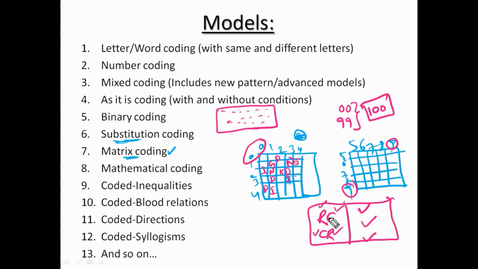Okay. Suppose in this particular exam, he has given row and column. Now tell me what is the code for D. This D. What is the code for D? Row value is 3, column value is 1. So 31 is the code. 31 or 3 comma 1. 31 is the code for D. Right? In this way, suppose he has given some word. Suppose India. What is the code for India?